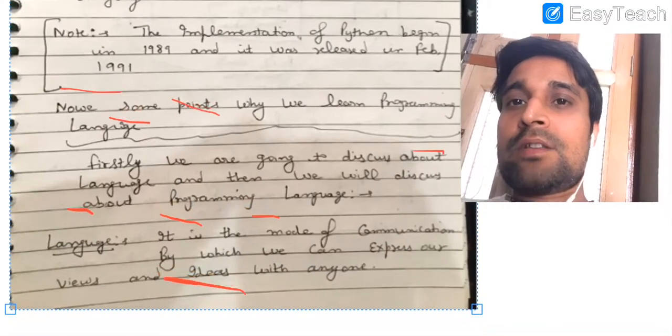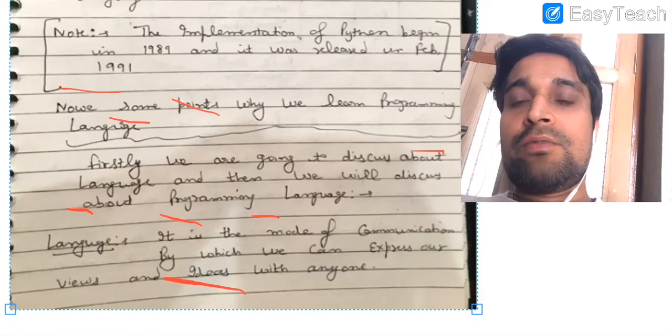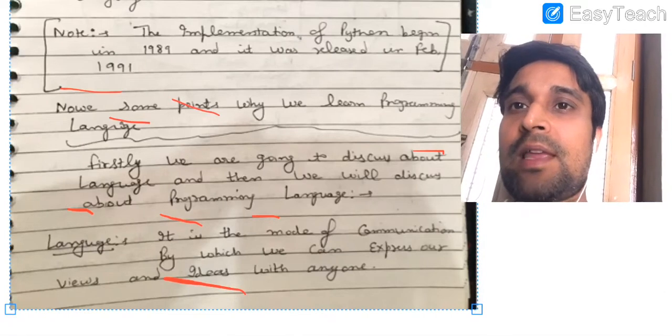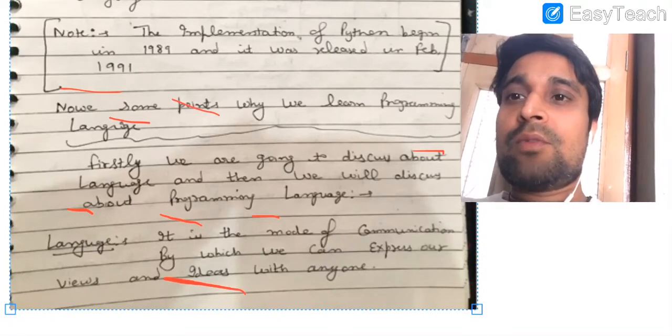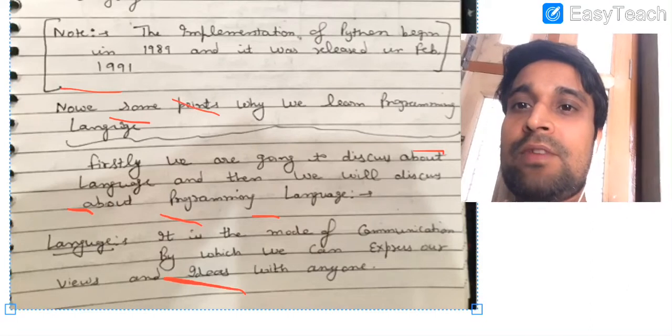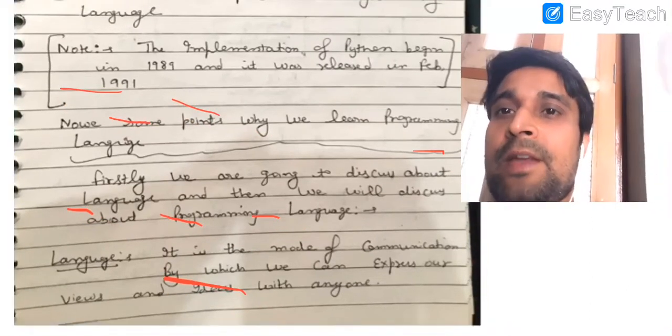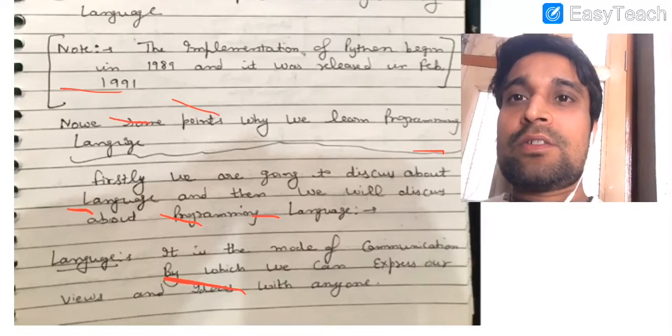So let us discuss what is language, what is the use of language, why we use programming language and all these. Very first, what do we mean by language. Language is basically a mode of communication by which we can express our views and ideas. Two persons can communicate if they understand a common language.